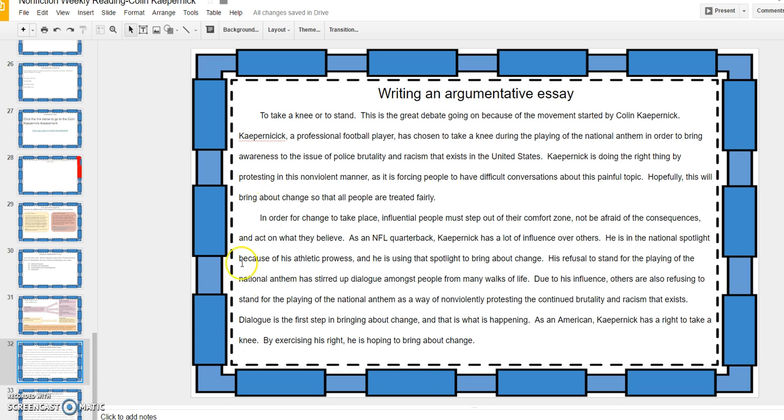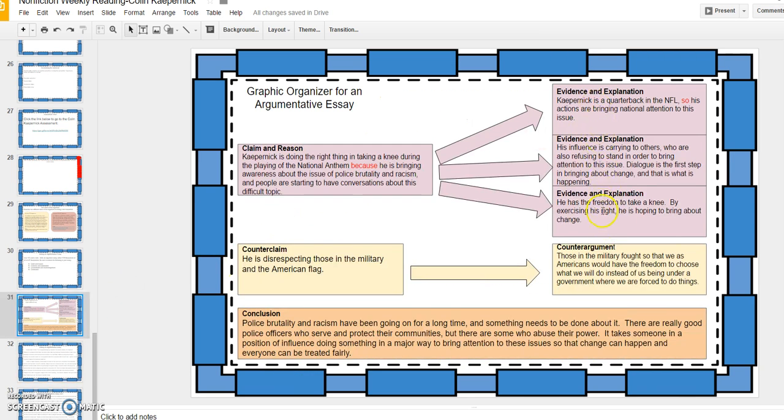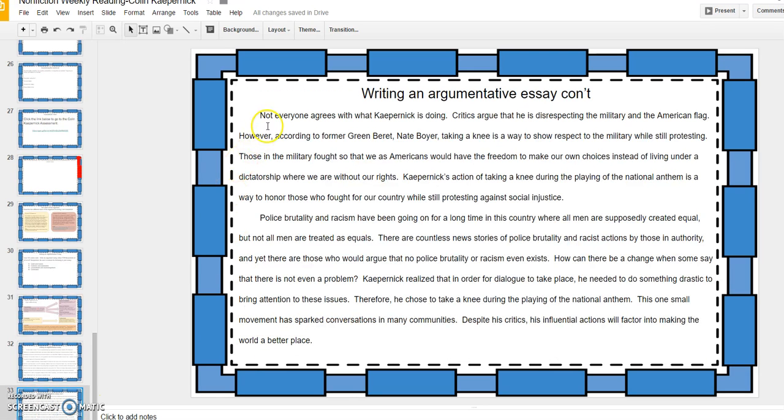So this was part of my body, and this is where I use the text-based evidence to back up my claim. Let's continue. Not everyone agrees with what Kaepernick is doing. So now I'm about to address the counter-argument. I apologize. I'm going to address the counterclaim and then have my counter-argument. That's what this paragraph is going to be.